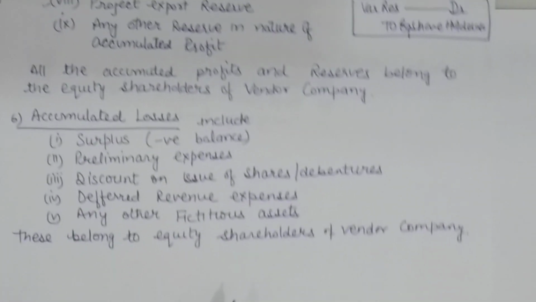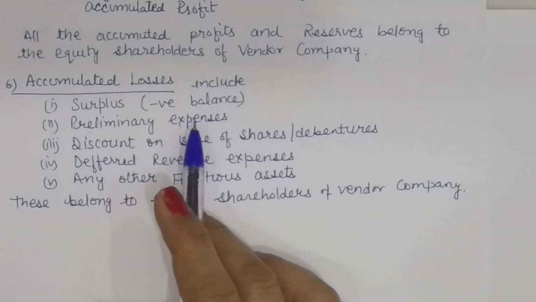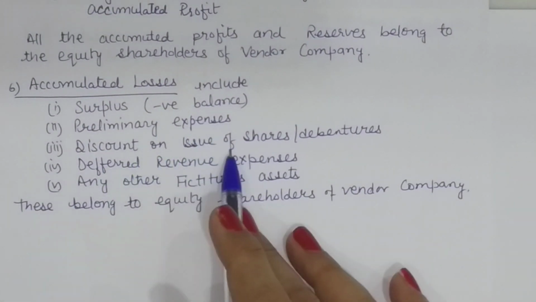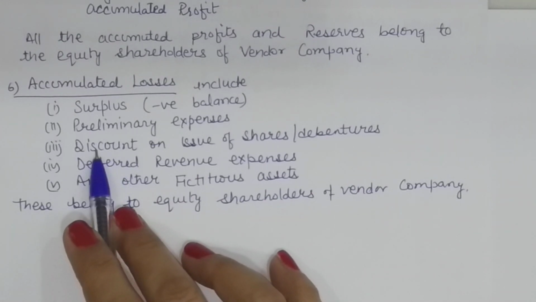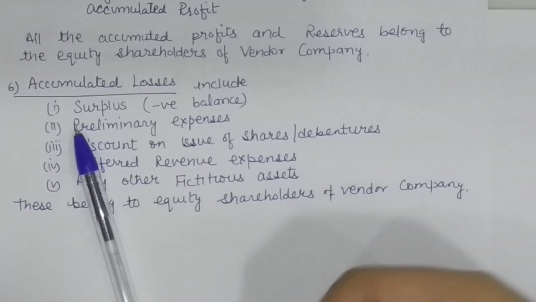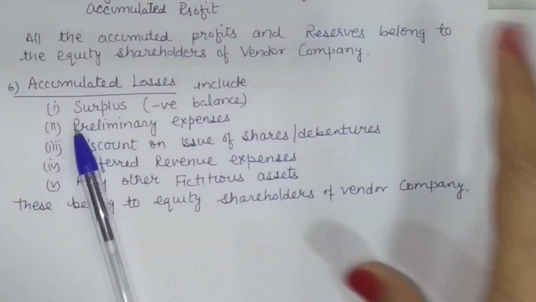Now the opposite of profits is losses. The company might be having accumulated losses in the form of negative balance of surplus, preliminary expenses, discount on issue of shares, deferred revenue expenses, or any other fictitious asset. These losses also belong to equity shareholders, because these are either losses or accumulated expenses which the company is not able to write off till now.